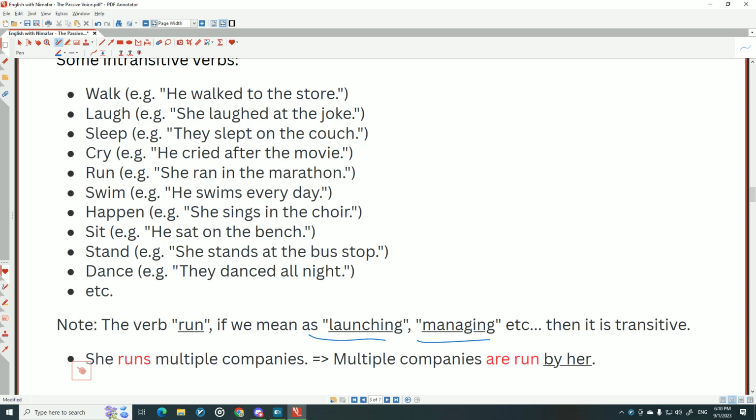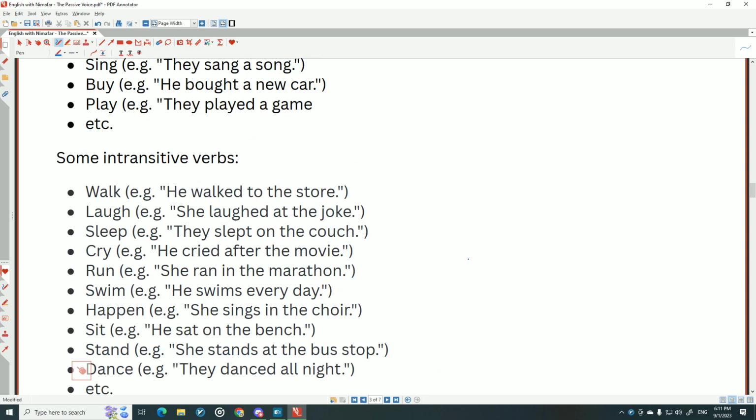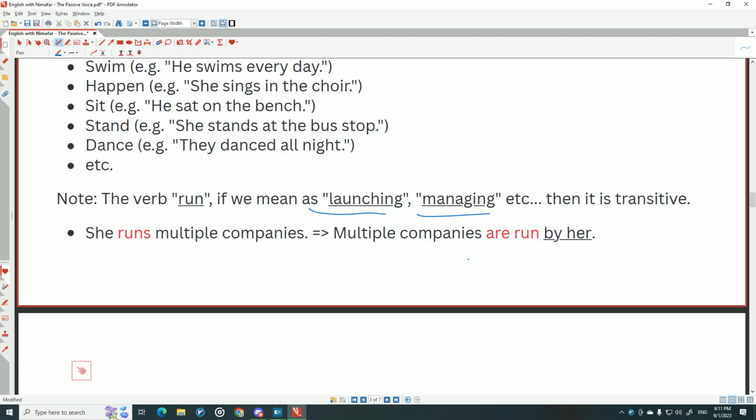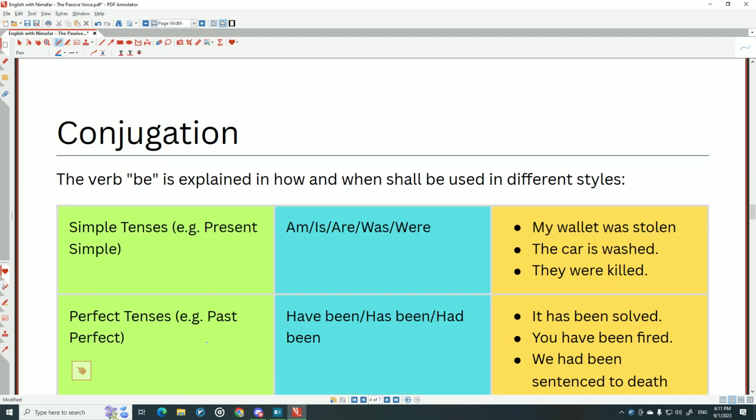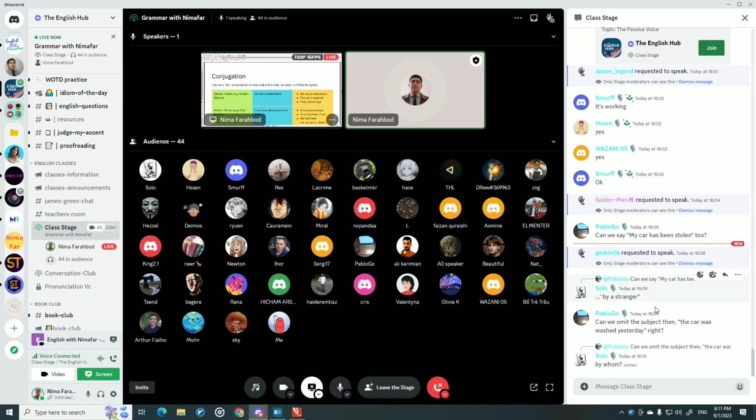It doesn't make sense. So even when you're learning passive voice, it's really important to know transitive verbs and intransitive verbs. Ask these questions: what does subject verb, okay? What does she, for example, cook? You can answer that, so that's transitive. But any questions here? Let me check the chat.